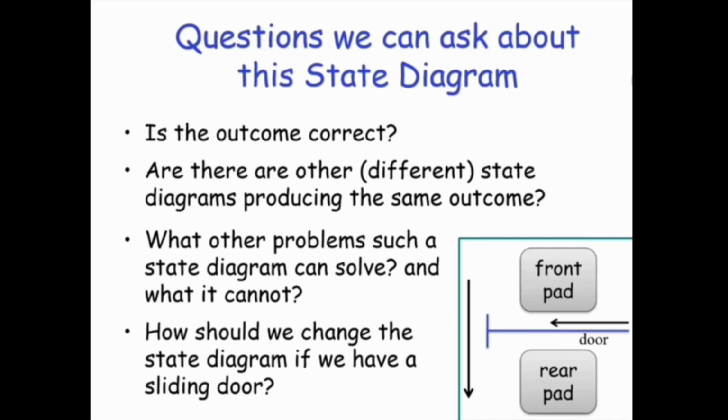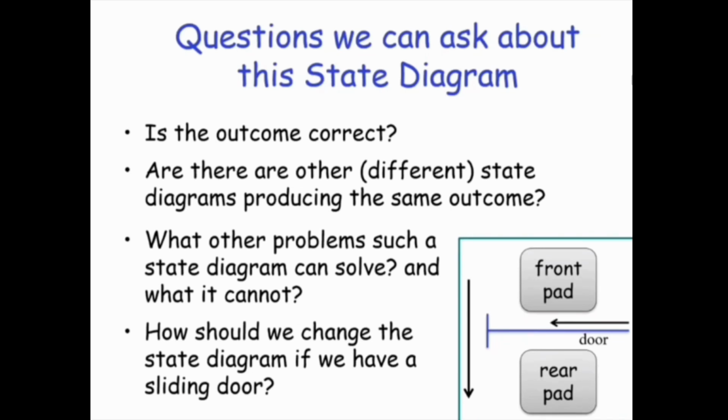But now the sliding door could be open or closed when someone is standing on the rear pad, because now we don't need to worry about closing the door and damaging someone on the rear pad, or opening the door and causing damage to the person standing on the rear pad. So basically we have the same states and the same inputs, but the controller should work a little bit differently.